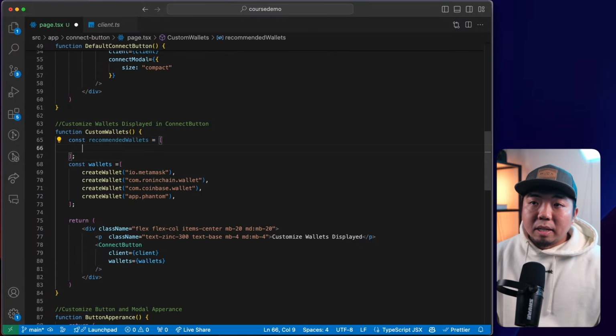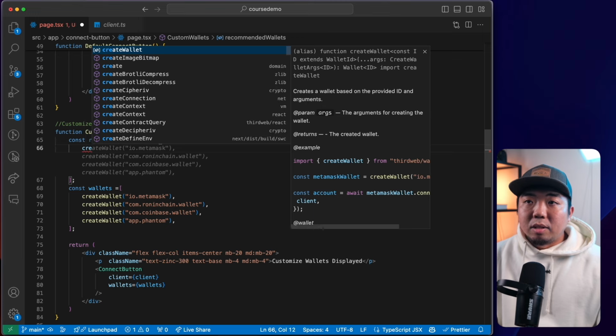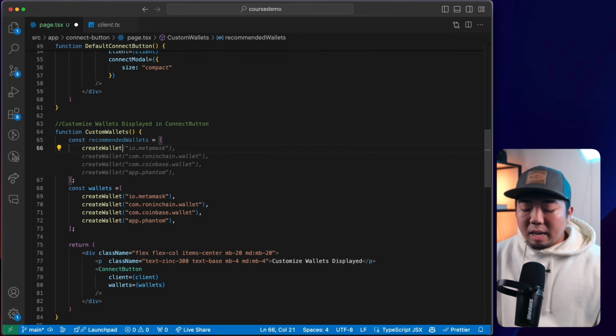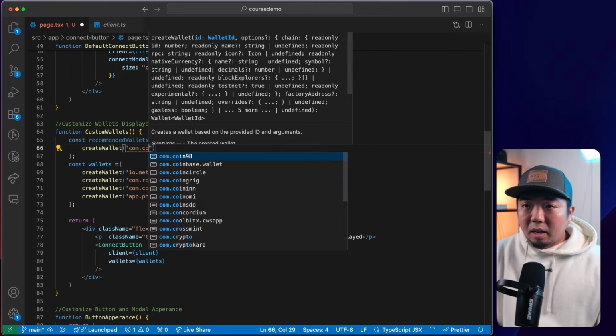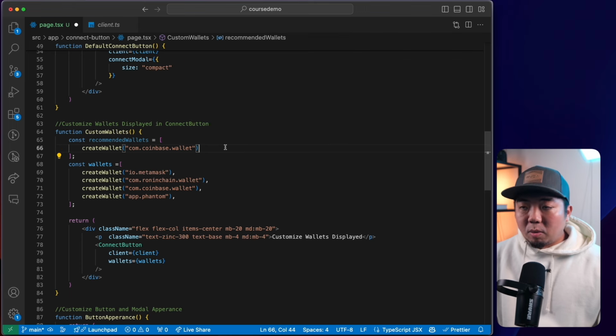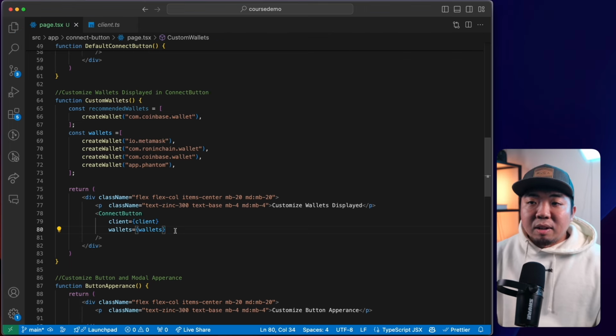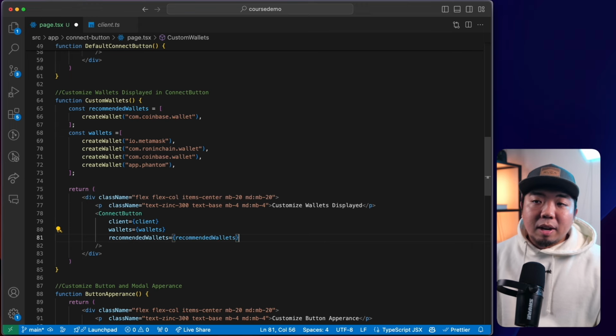So recommended wallets here, let's just say this here, I want to say create wallet, and we're going to say the Coinbase wallet is our recommended wallet. So this is the wallet that we recommend. And all we need to do back here is down in the connect button, we add recommended wallets and we add our array of recommended wallets.